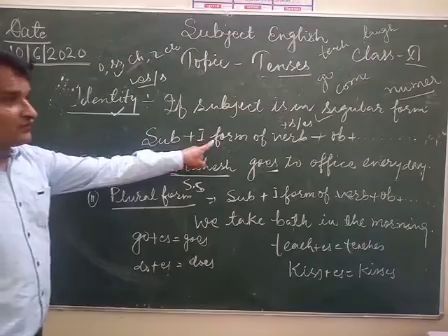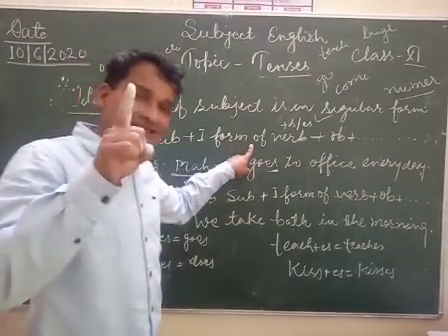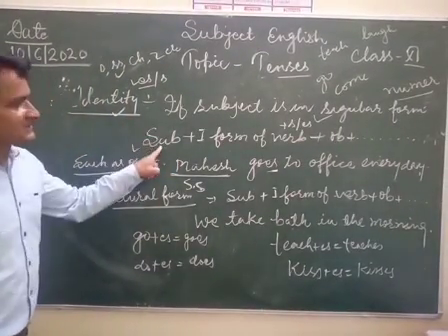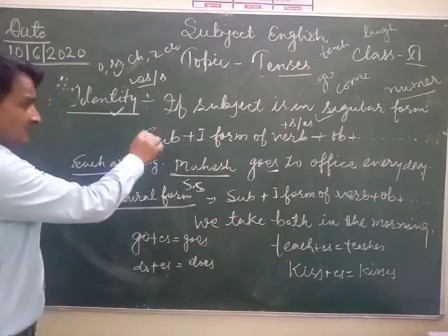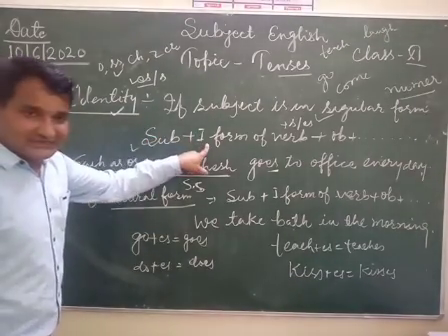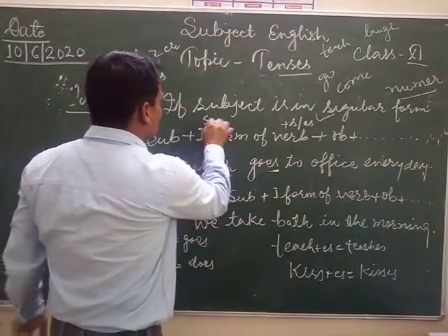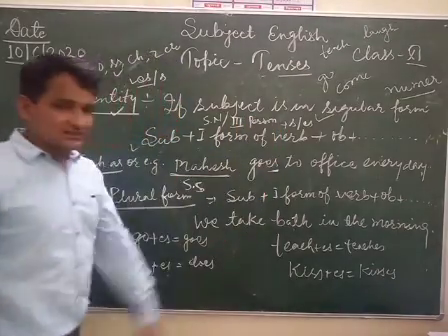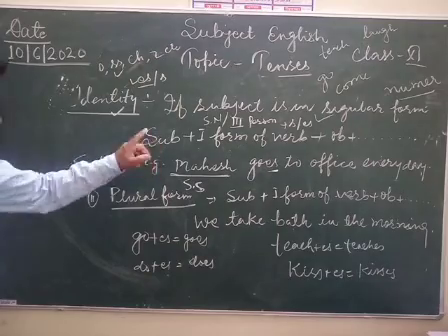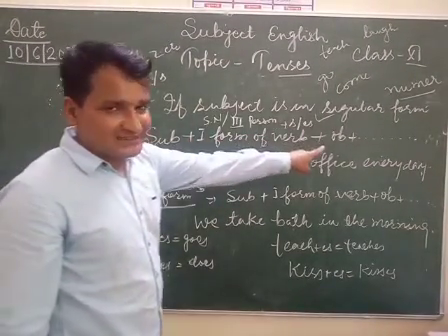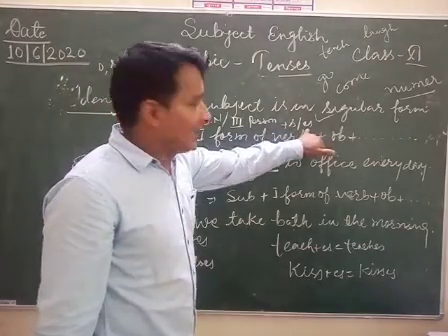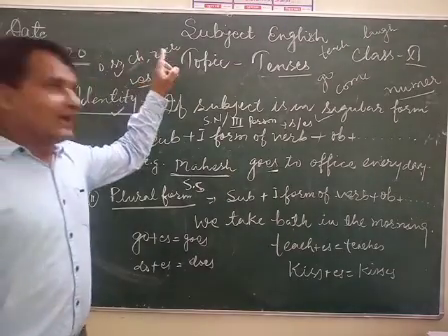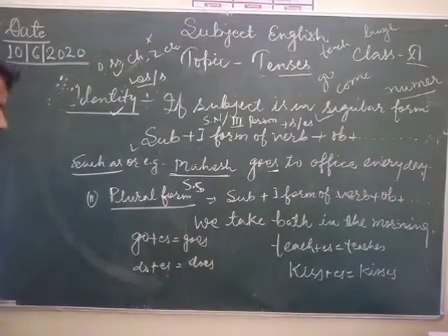If subject is in singular number or third person singular, we have to use this format: subject plus first form of the verb plus object, s or es added to the first form of the verb, for verbs whose ending letter is o, double s, ch, x also, and z, etc.